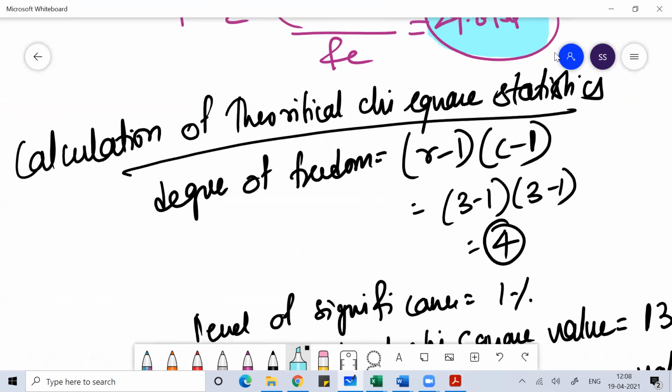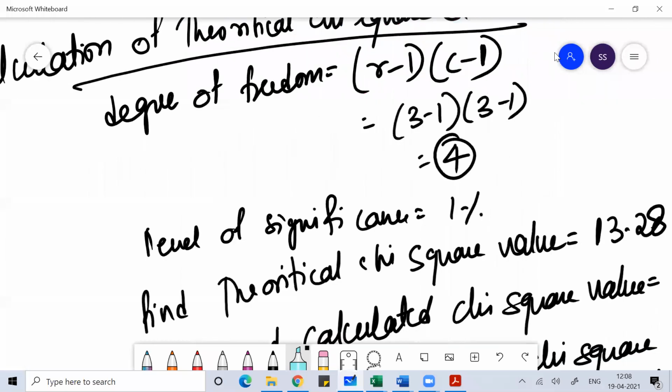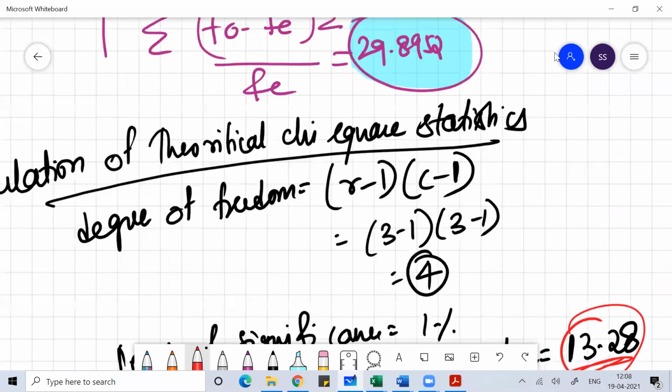For the theoretical chi-square value, you use the degree of freedom. The formula for degree of freedom is number of rows minus 1 into number of columns minus 1. So you get the degree of freedom 4, and the level of significance was given to you at 1%. So at 1% level of significance for degree of freedom 4, you find the critical chi-square value, and what you get here is 13.28. So 13.28 is your theoretical chi-square value, but your calculated chi-square value is 29.8952.